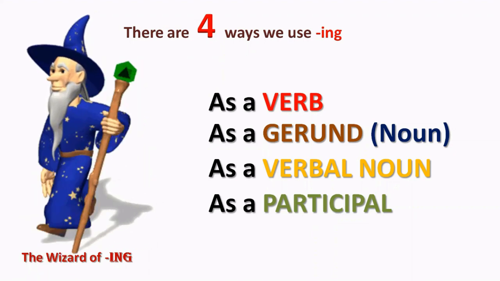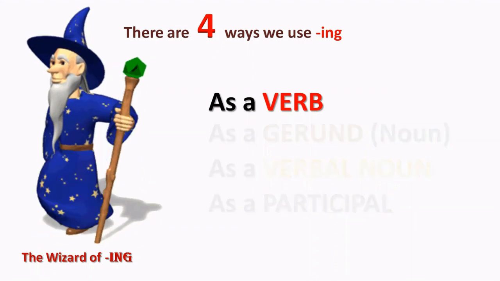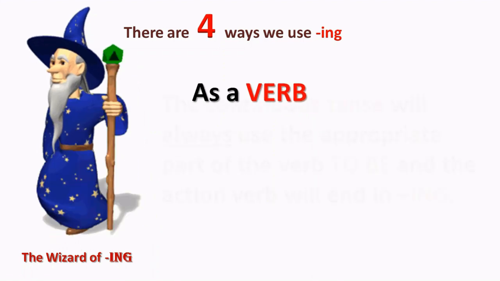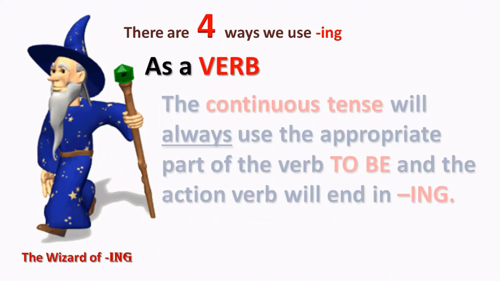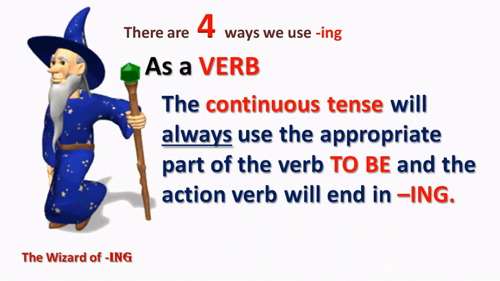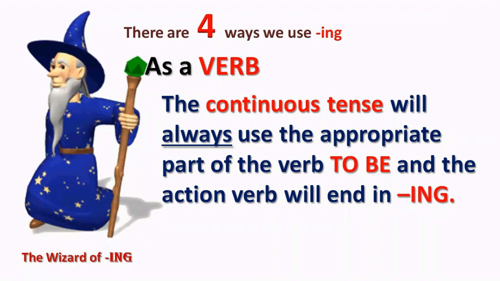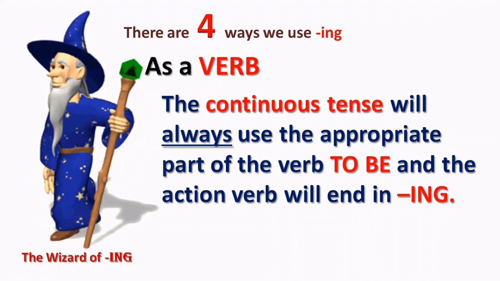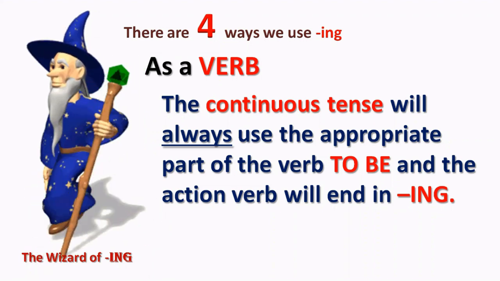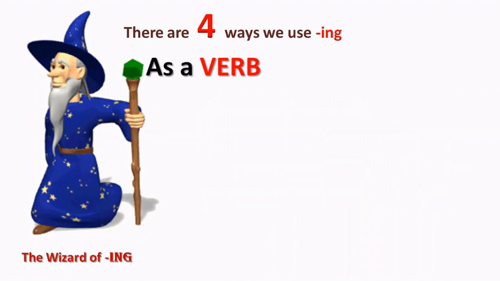So let's talk about the one we are probably most familiar with, which is using ing as a verb or in a verb. The great thing about this is it's consistent. It's always the same. Whenever we use a continuous tense, also known as a progressive tense, we will always use the appropriate part of the verb to be, and the action verb will always end in ing. It's that simple. So let's take a look.